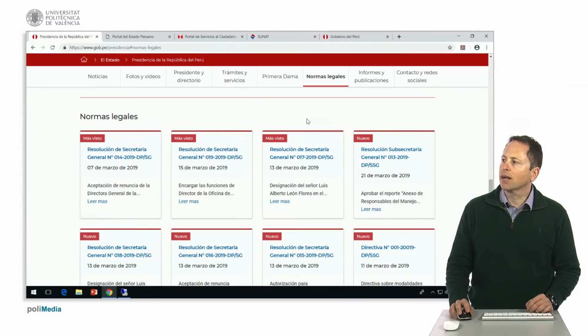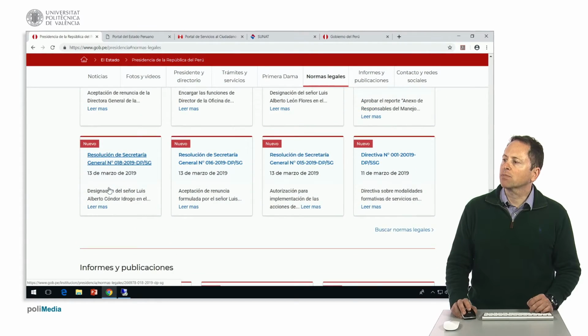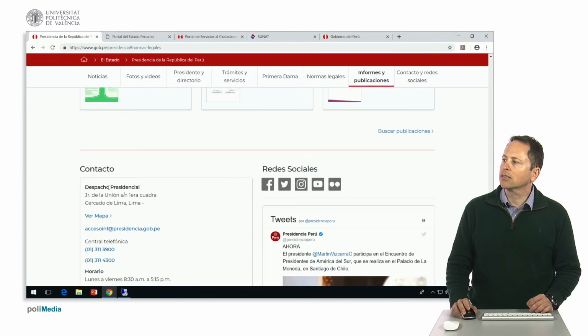If we go into any of these sections, it will take us to the corresponding parts, such as reports, publications, contact section, and so on.